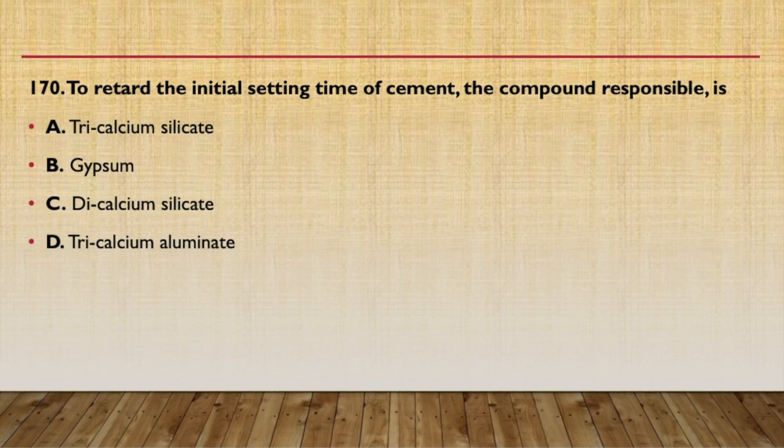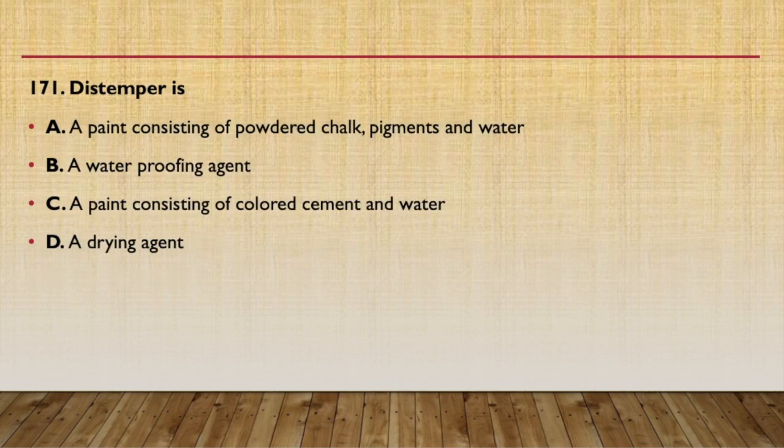To retard the initial setting time of cement, the compound responsible is C3A, C3S, gypsum, C2S, or tricalcium aluminate, C3A. So the answer will be the retarder, that is gypsum. That is option B.